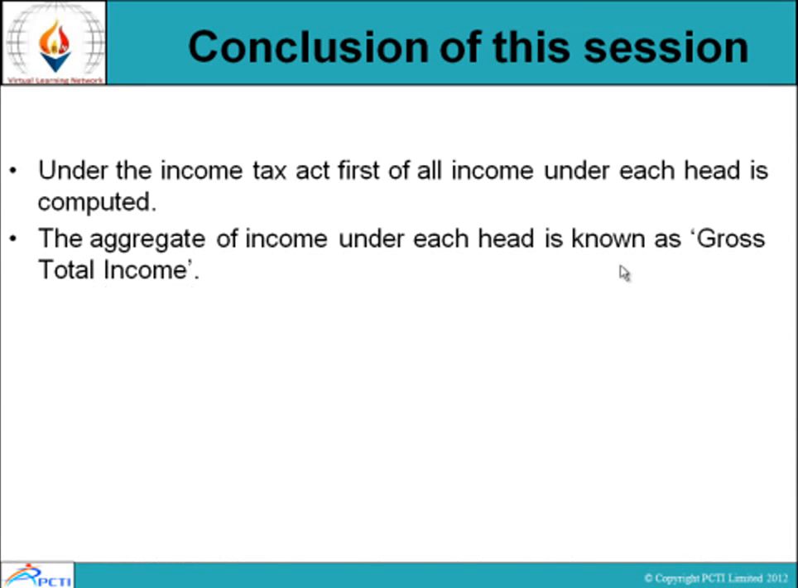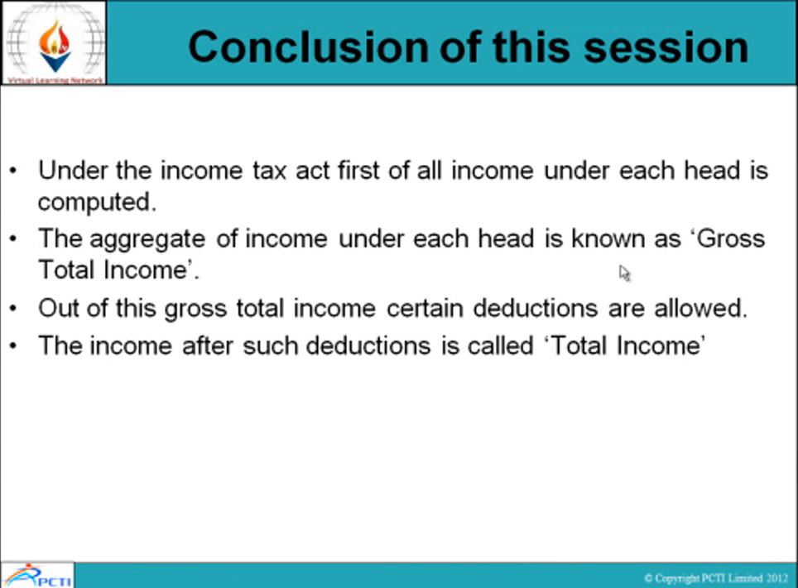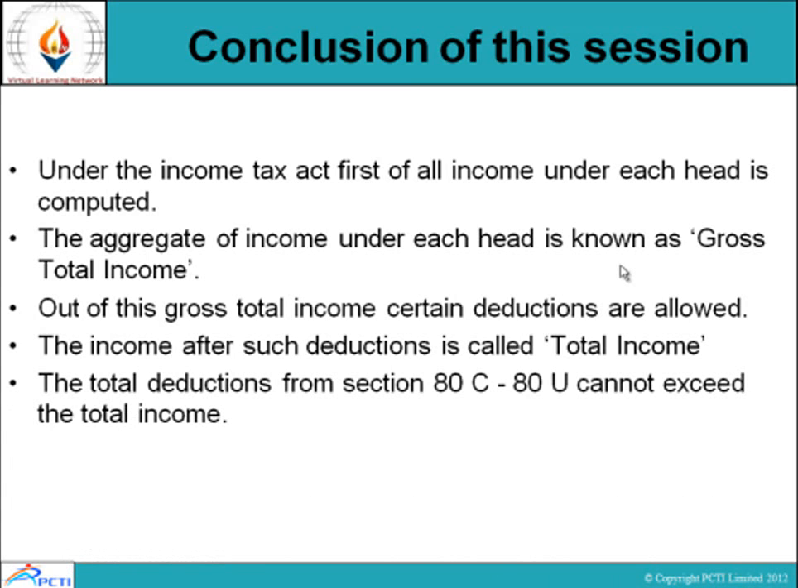And now conclusion of this session: under the Income Tax Act, first of all, income under each head is computed. The aggregate of income under each head is known as gross total income. Out of this gross total income, certain deductions are allowed. The income after such deduction is called total income. The total deduction from section 80C to 80U cannot exceed the gross total income.